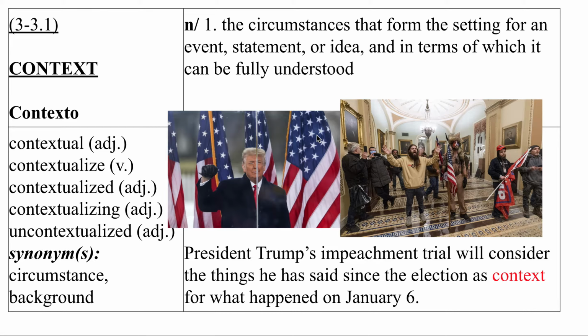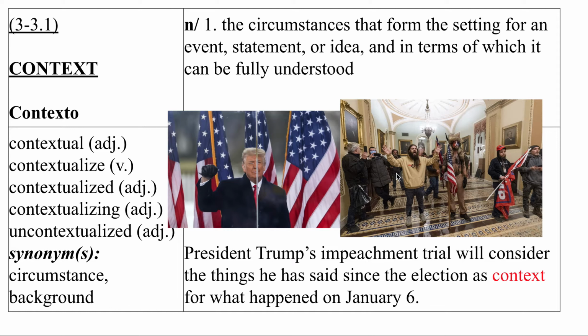Okay, so let's look at a sentence with this. This is taken from the news right now, right? President Trump is going to be impeached, and in his impeachment trial, the Democrats are arguing that things he has said since the election should be considered as context for what happened on January 6th, when people, as you know, I'm sure have seen in the news and heard, these people and a lot of other people forced their way into the Capitol building.